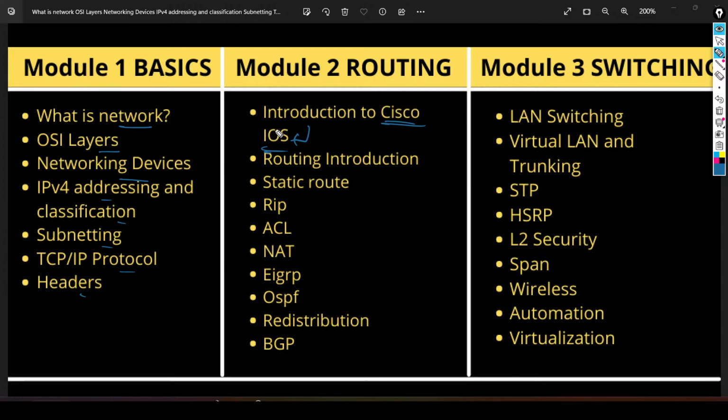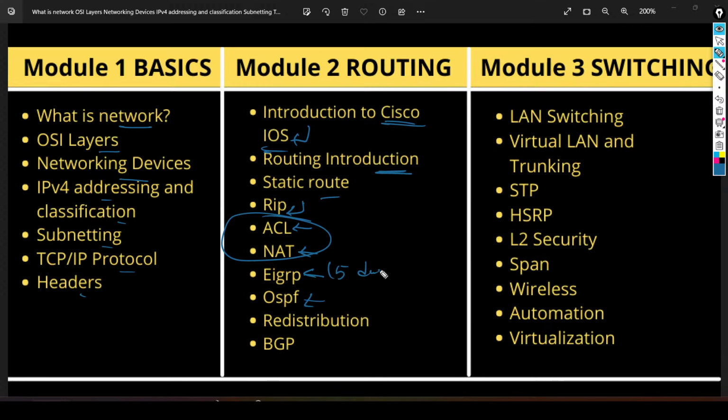So first in module number 2, the routing module, we will understand Cisco IOS. After that, routing introduction, then static routing, then the first routing protocol, that is RIP. After that, we will understand ACL and NAT, so that I can make you understand filtering as well. Before starting EIGRP, I will cover these two topics. Then EIGRP and OSPF. Here we will take 5 classes, 5 days.